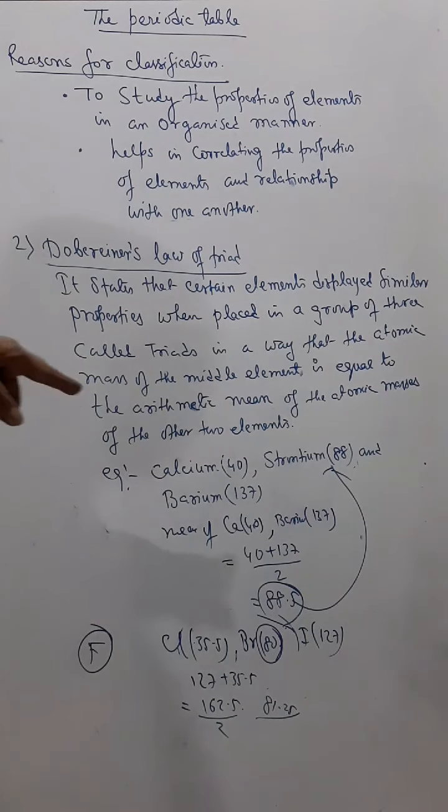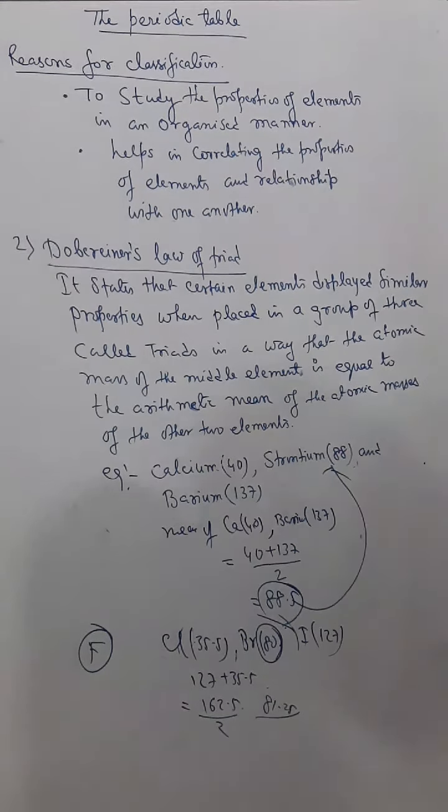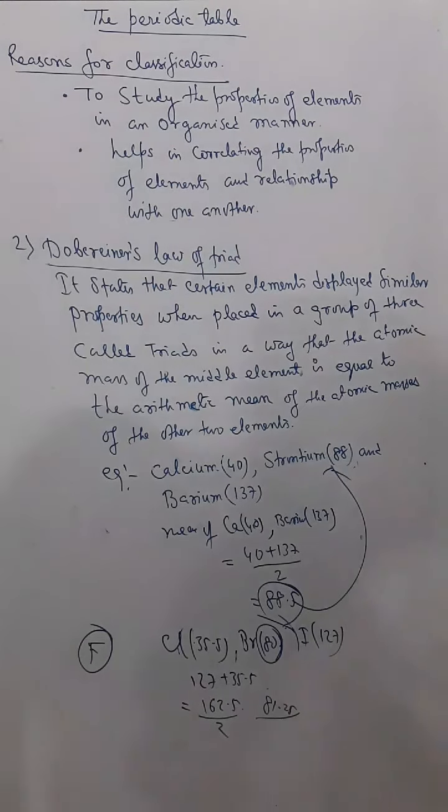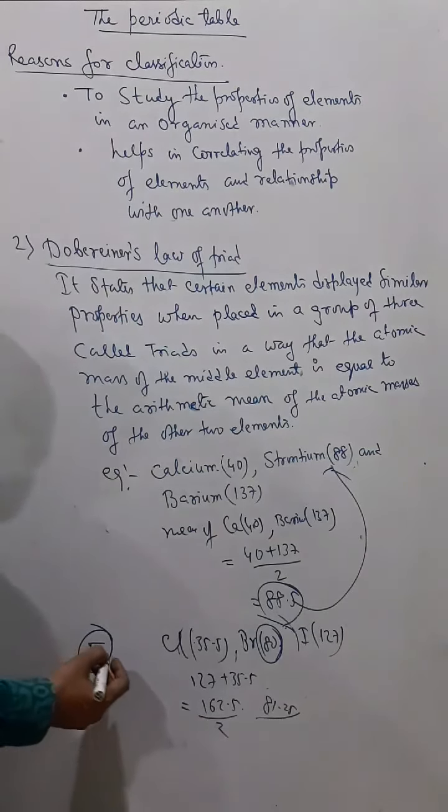But chlorine, bromine, iodine come in the form of a triad and show similar properties. Fluorine also shows similar properties with chlorine, bromine and iodine, but fluorine is not coming in the triad calculations.